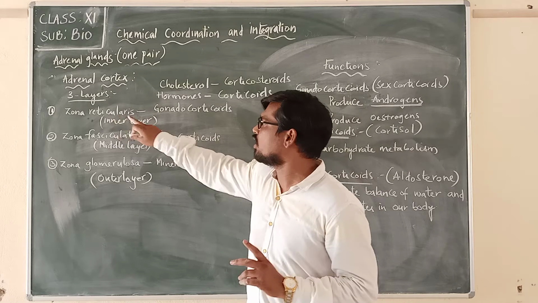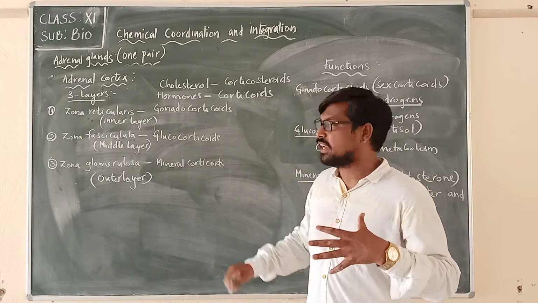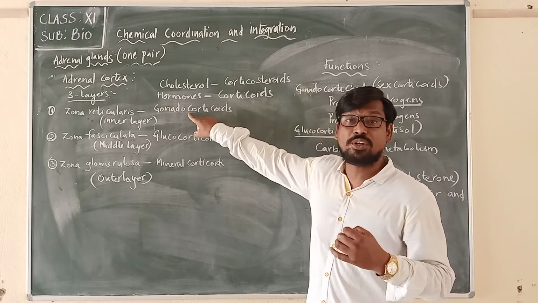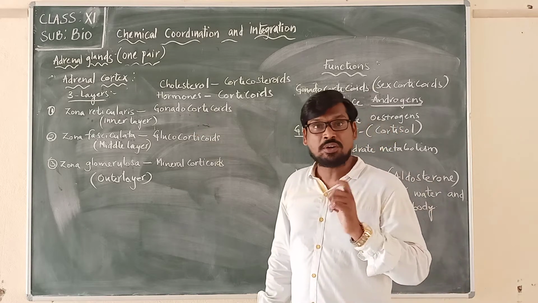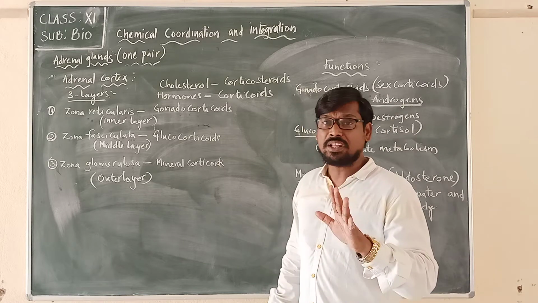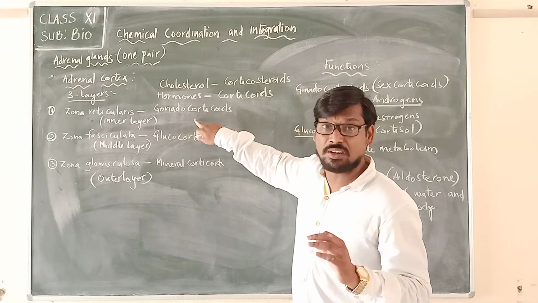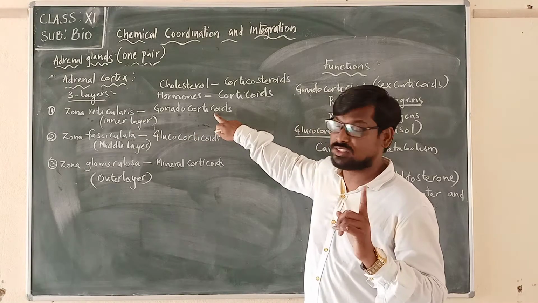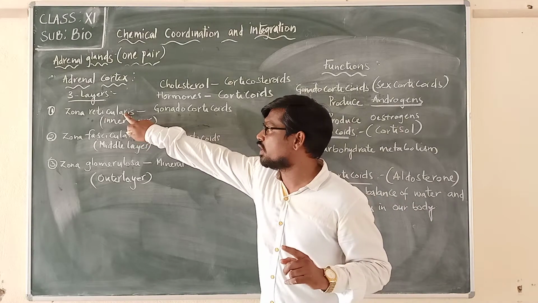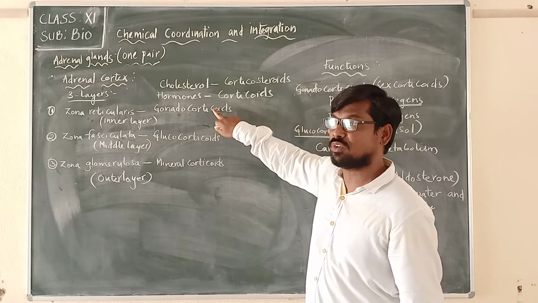Now, if you look at the zona reticularis, which is the innermost layer, it is involved in producing the hormones called gonadotropins. And remember here, the zona reticularis is producing which type of hormones? Gonadotropins. It is the innermost layer which is producing the hormones called gonadotropins.